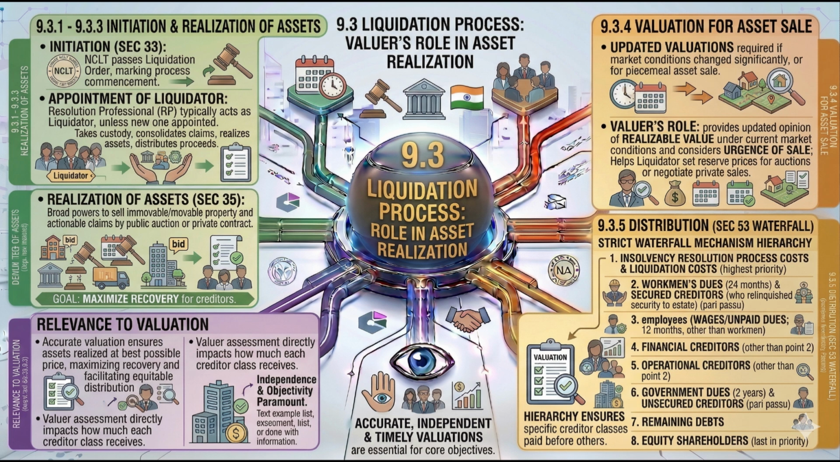So what exactly does the valuer do here? Determines realizable value, helps set the reserve price for auction, advises on timing and method of sale. What is the key principle? Accuracy equals maximum recovery. Undervaluation means loss to creditors, overvaluation means no buyers. So balance is critical. Yes, market-aligned realism is key.